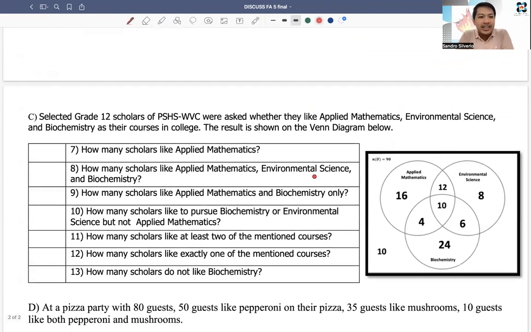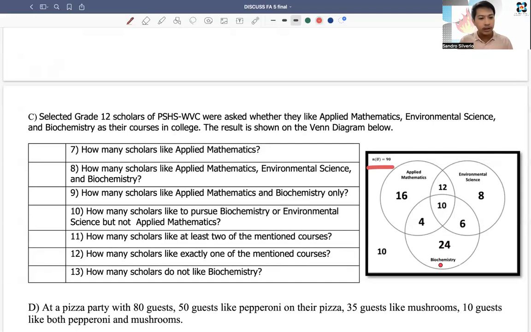Problem number 3. Selected grade 12 scholars of PSHS WVC were asked whether they like applied mathematics, environmental science, and biochemistry as their courses in college. The result is shown on the Venn diagram below. So this is our Venn diagram, right? We have applied mathematics, environmental science, and biochemistry.